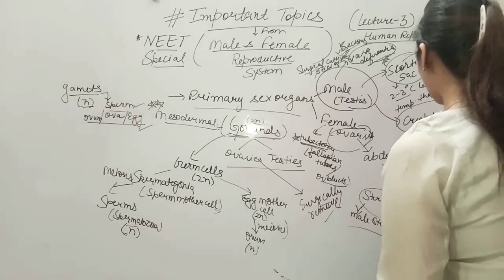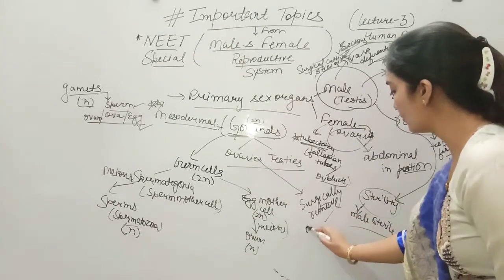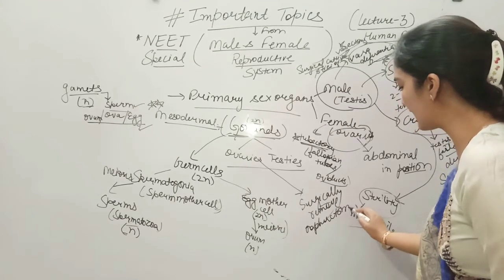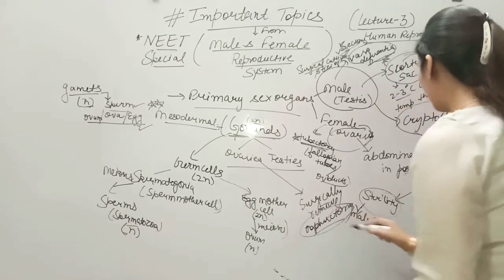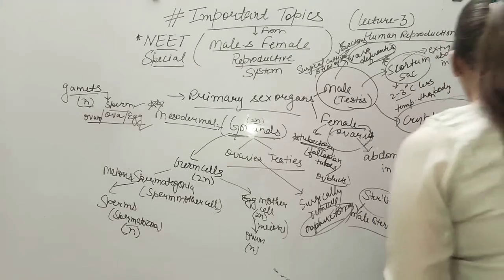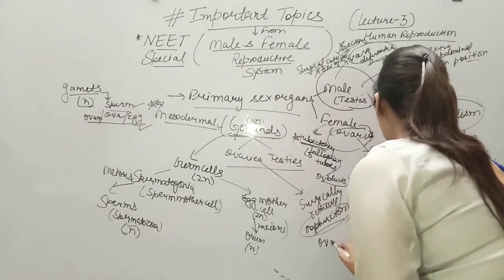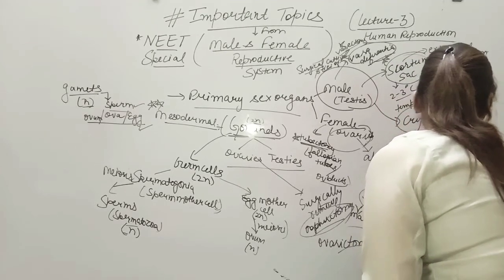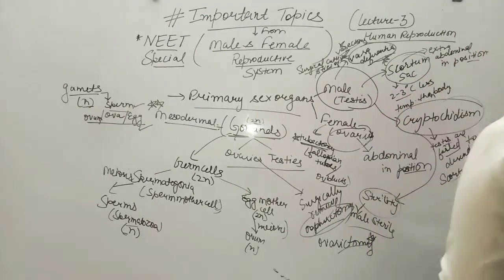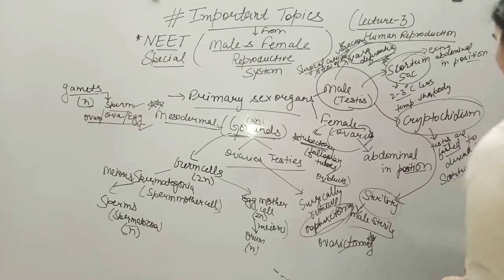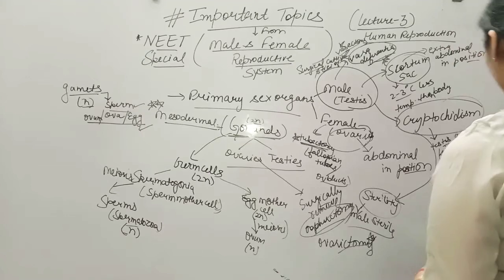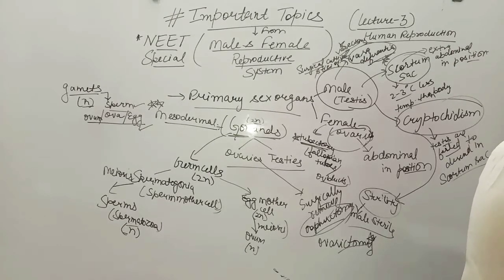Ovariectomy. Oophorectomy भी कहेंगे इसको. Oophorectomy भी इसको हम कह सकते हैं. And we can also use the term ovariectomy, O-V-A-R-I-E-C-T-O-M-Y, ovariectomy. Alright. So if the surgical removal of testes takes place, अगर हम testes को surgically remove कर दे, what is the term used for that? So that is orchidectomy.